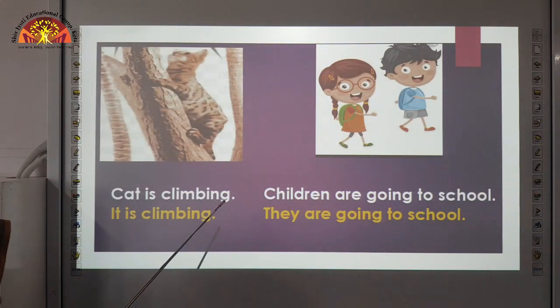Cat is climbing. Here cat is the name of an animal. And the pronoun we use to replace an animal is it. It is climbing.